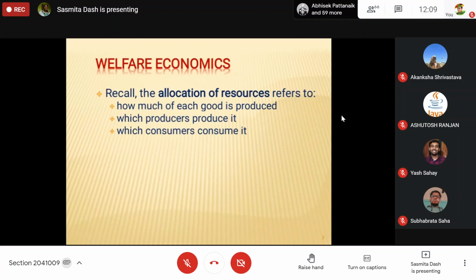Regarding allocation of resources, we have again some questions like how much of each good is to be produced. What to produce is okay, but how much to produce?